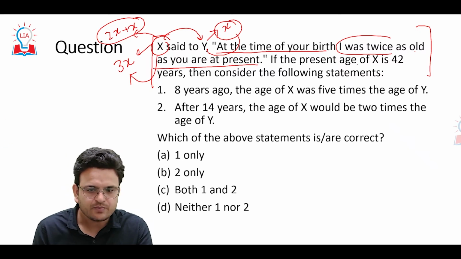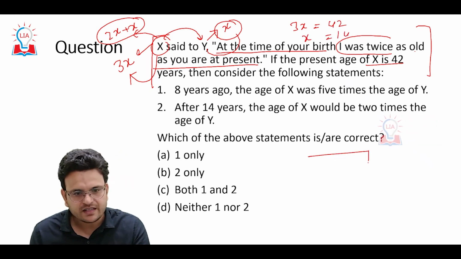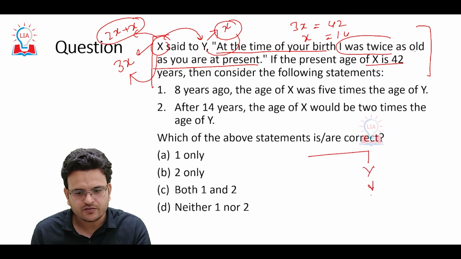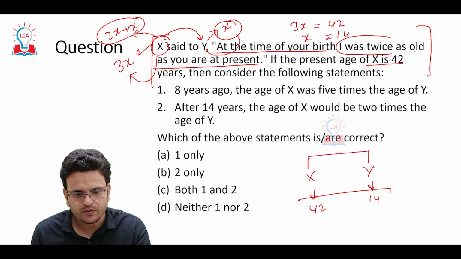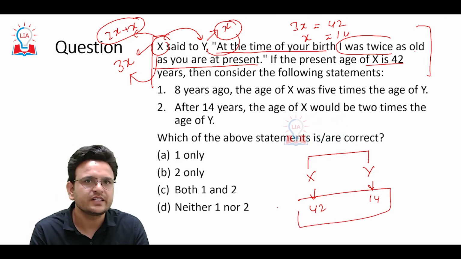At present x is 42, so 3x equals 42, and x will be 14. So at present, the age of y is 14 and the age of x is 42. Hope you are able to understand it. While reading the statement only we can solve it.